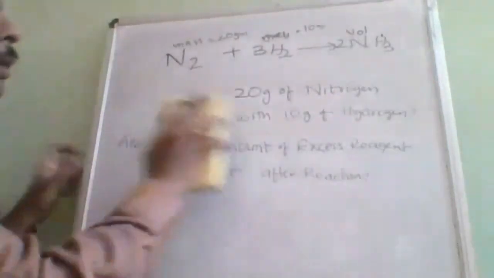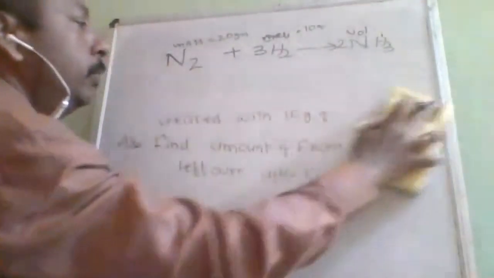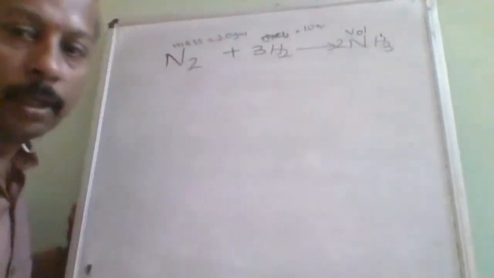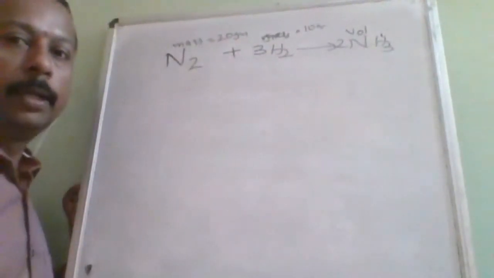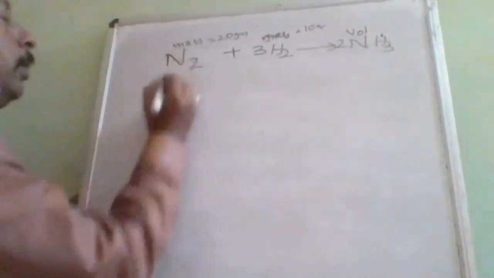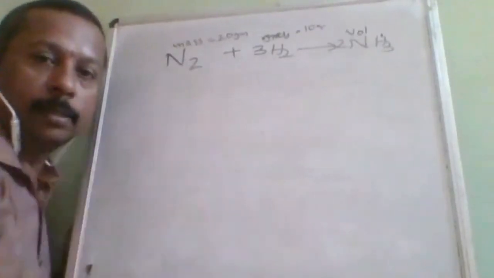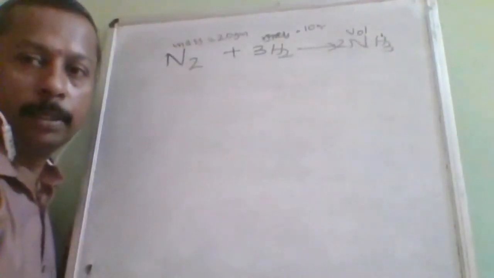You may feel that the 10 grams will obviously be the limiting reagent. Sometimes the lesser quantity may not be the limiting reagent, because the requirement itself may be less.